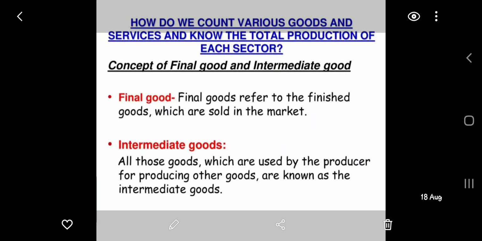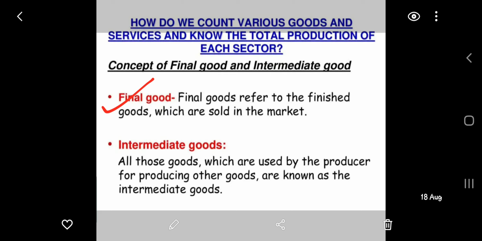Now, in the previous slide, I told you about the final good. So a final good refers to the finished good which is sold in the market. We have seen the example of cotton: with the use of cotton, yarn was spun, and then after spinning yarn, cloth was woven, and after that, using that cloth, a shirt was sewn. So in this way, the shirt was the final good, or you can say the finished good.